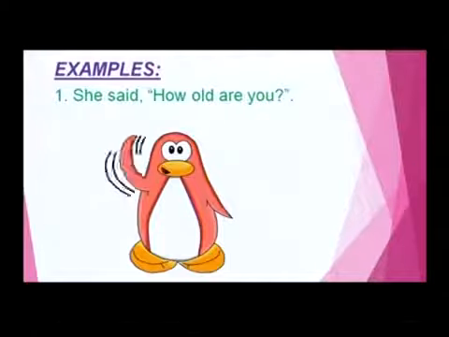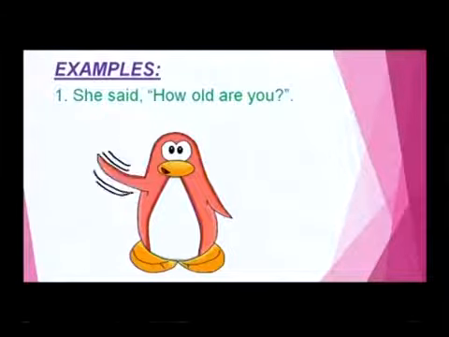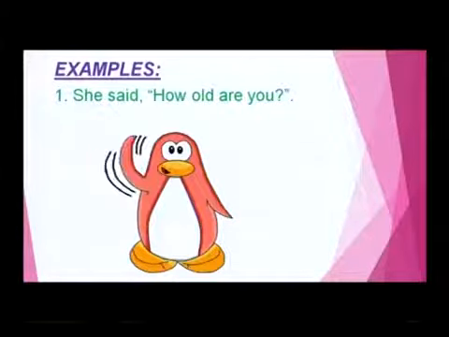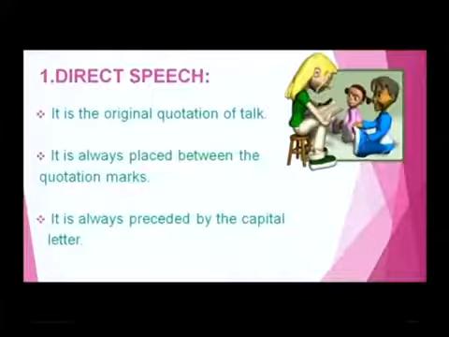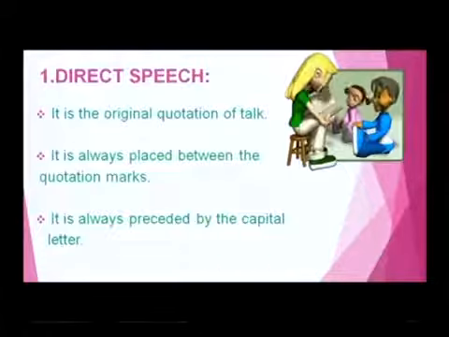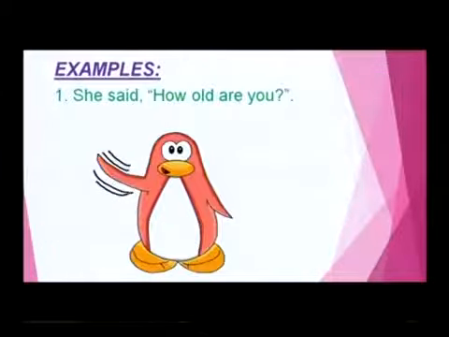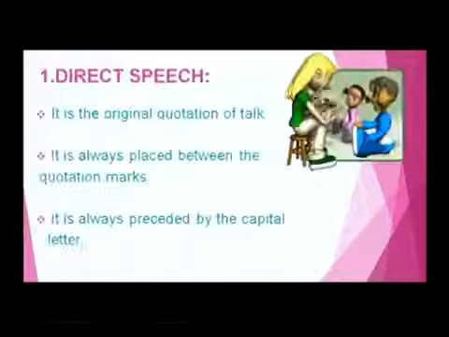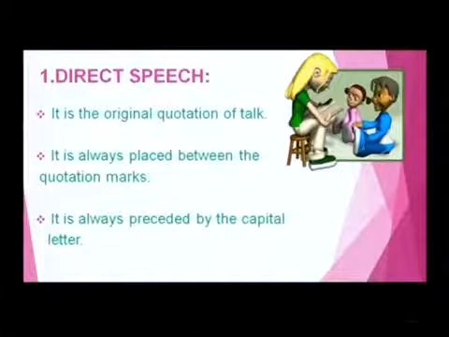See, she said, "How old are you?" Here, this is one of the examples of direct speech. How? It is the original quotation of talk, and it is always placed between the quotation marks.